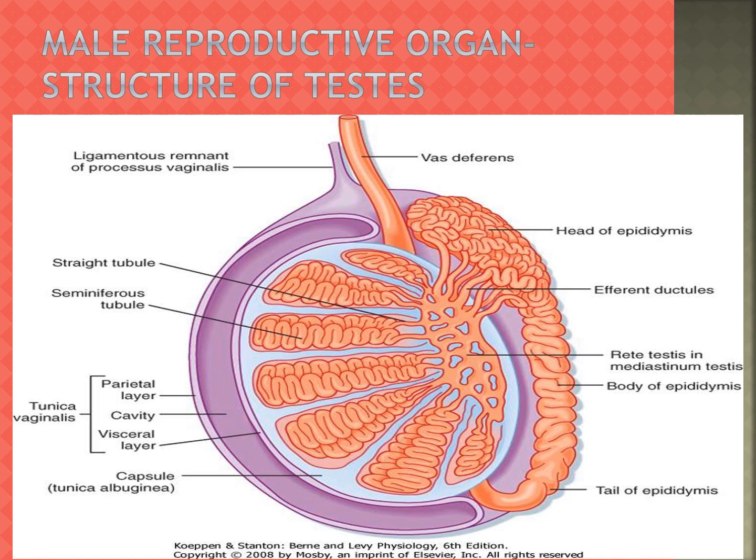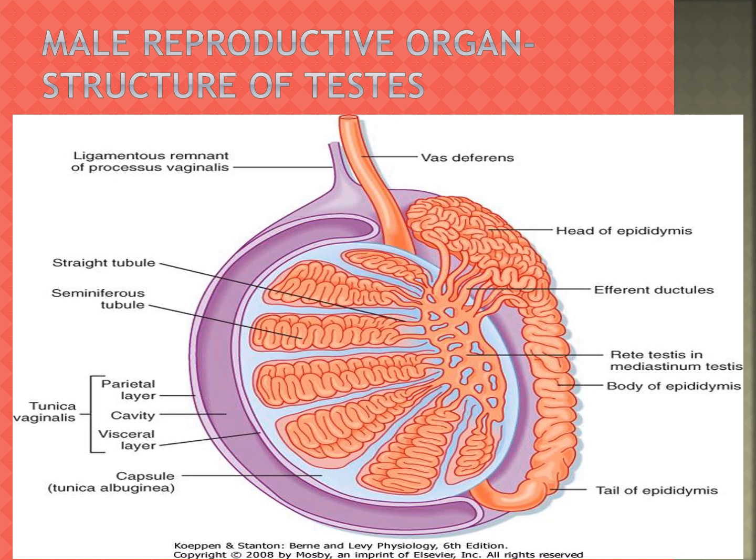From this layer it is divided into pyramidal lobules, in which are the seminiferous tubules, cells of Sertoli, and the Leydig cells.